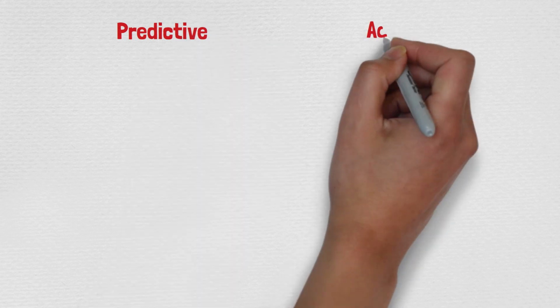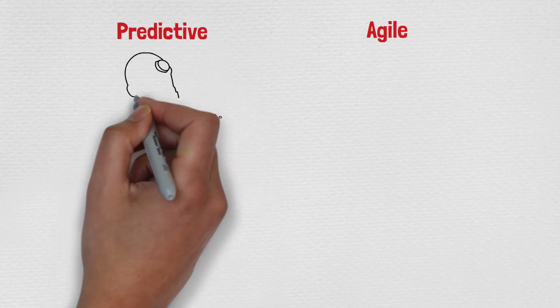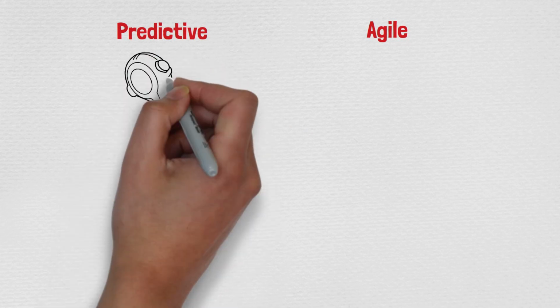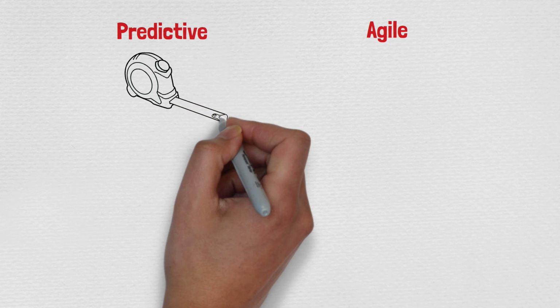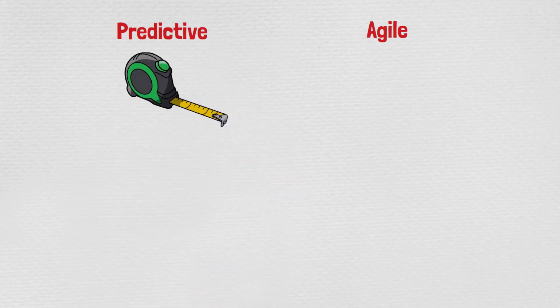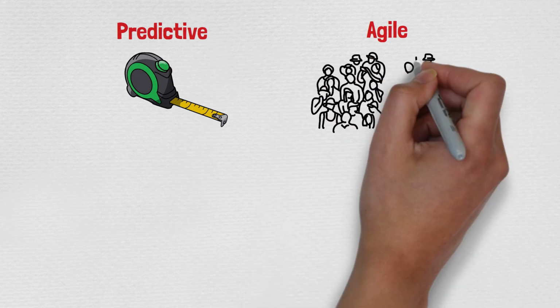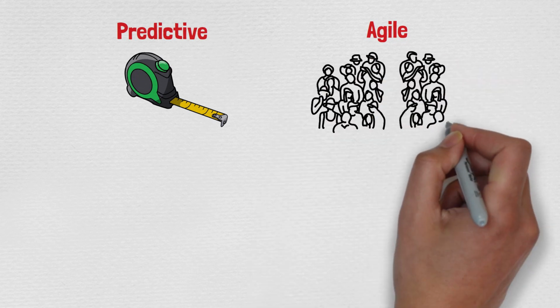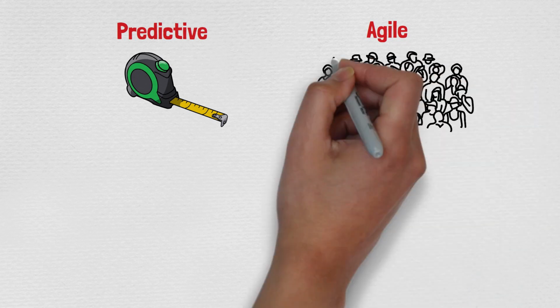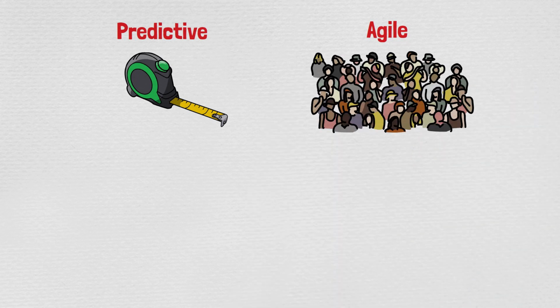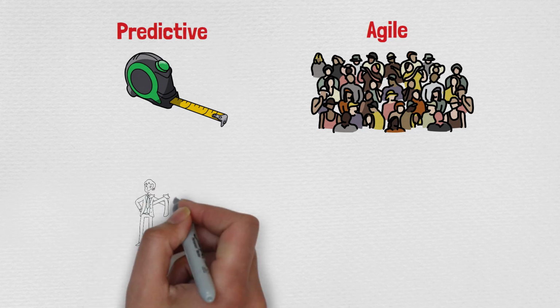My plan is to give you more ideas, more concepts in the PMBOK about predictive and agile guys. So predictive, you plan in front, plan is the key. You do the measurements in front, you have a measurement, you have a control chart, you have a control sheet, you have a checklist before you do. But in agile, you work with your customer, you work with your team. It's more about people. If the questions talk more about collaborating, more about people getting feedback from the customer, be aware that might be agile.